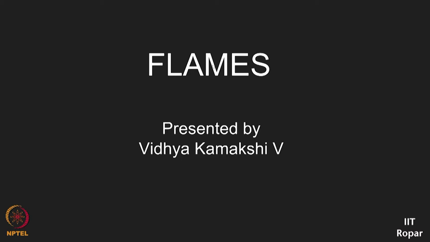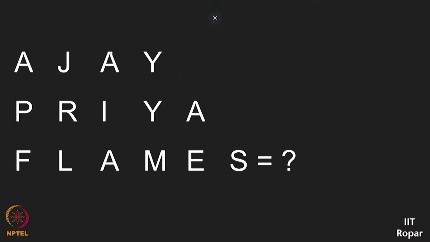Basically in this game, two names are given, and mostly one is a boy and one is a girl. That makes sense, right? For Flames, if you see the expansion, things like love and marriage are generally between people of different genders. So it's generally the case that one name is of a male and the other of a female.